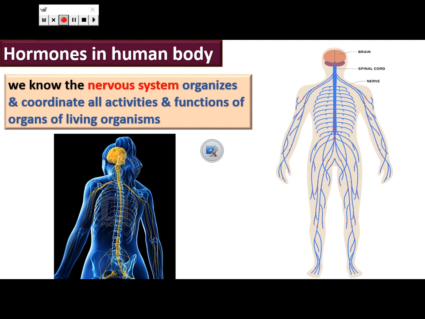We know that our nervous system organizes and coordinates both the activities and functions of the organs of living organisms. This function is performed by the secretion of chemical substances. This chemical substance is known as hormone.